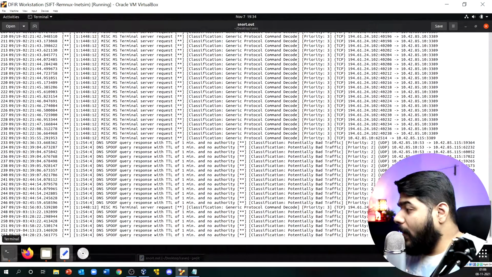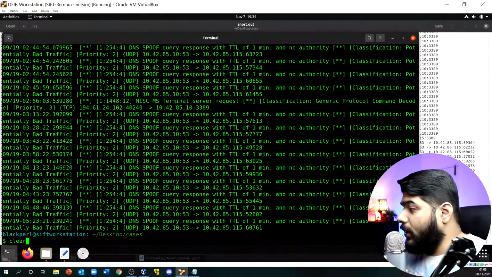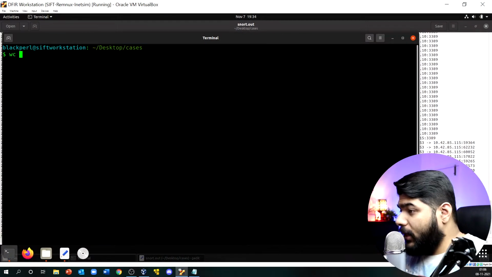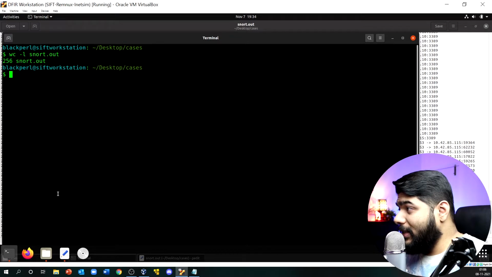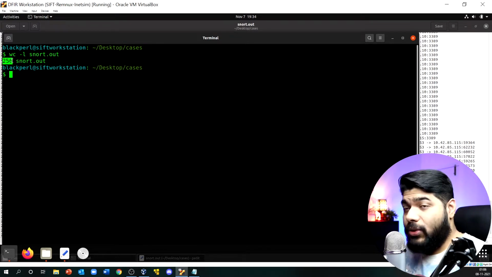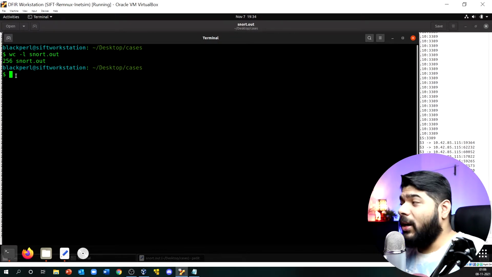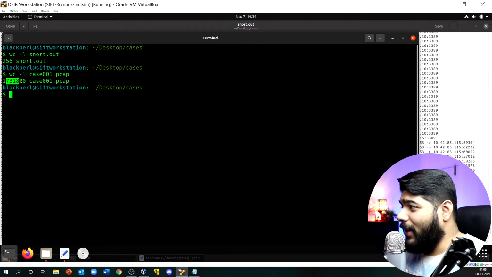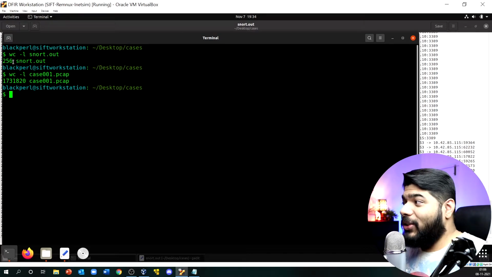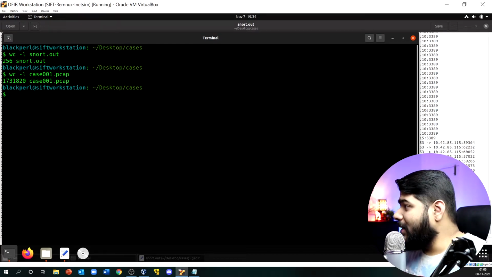Let me go back to my console as well and clear my screen. If I do a wc -l on the snort.out file, you will see that it is only 256 lines, so it is reduced so much, because there were lakhs of lines inside that pcap file. If I run that pcap file once again, case1.pcap, you will see that there are so many lines. Now it is quite possible to scroll through all of the lines that snort has given us.